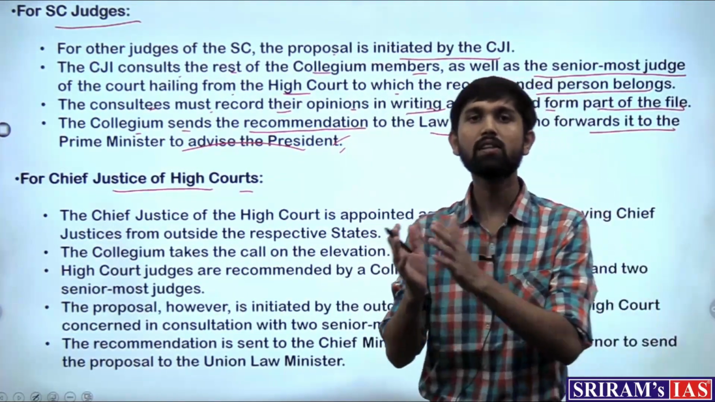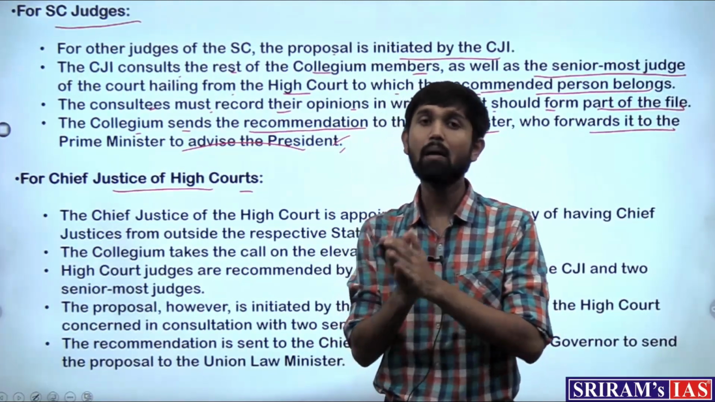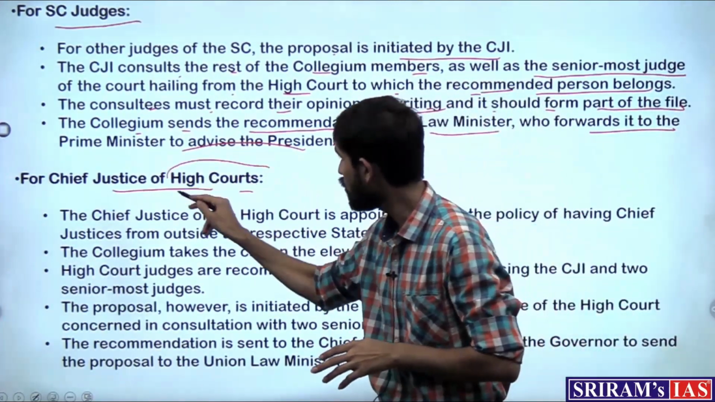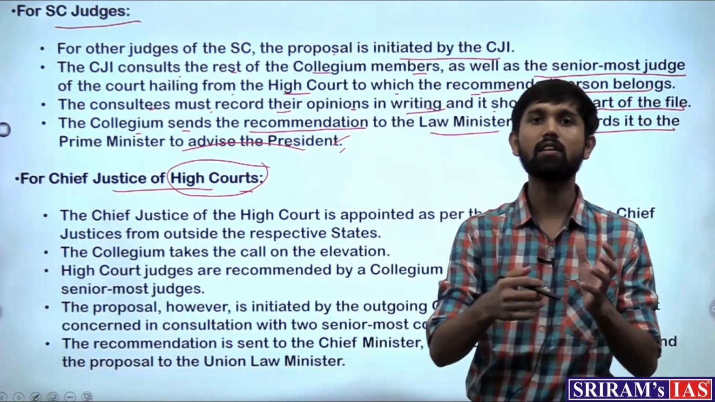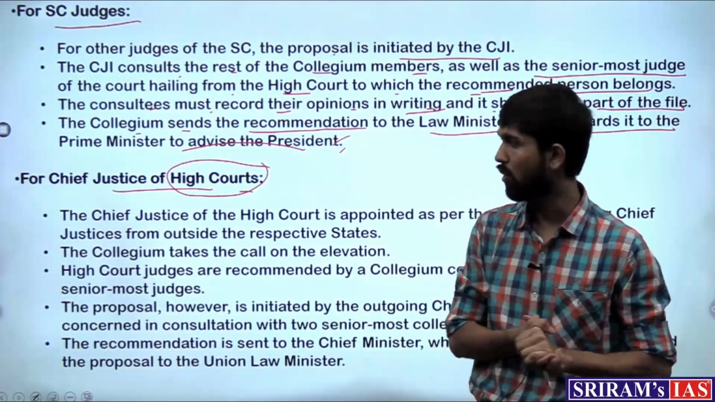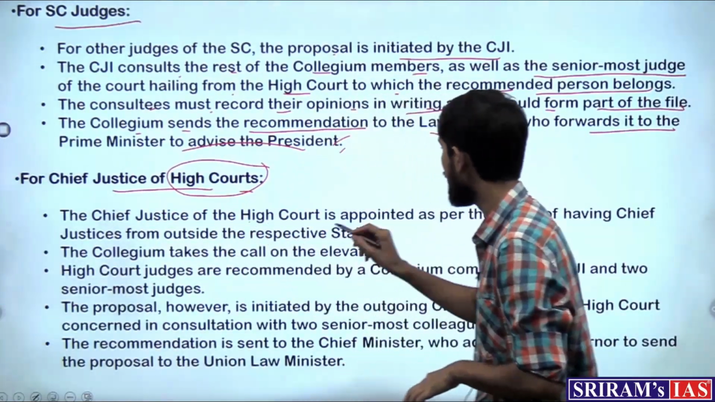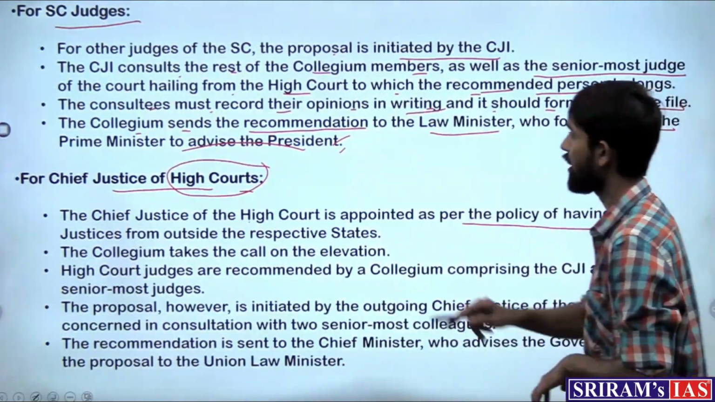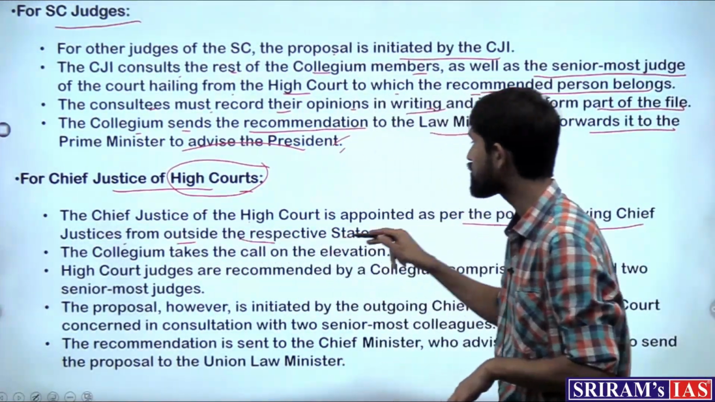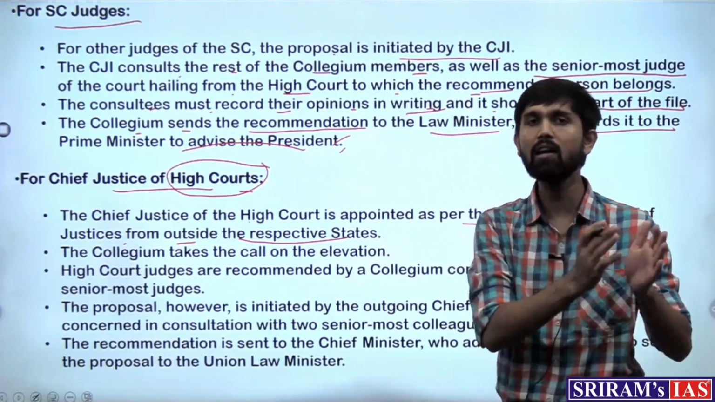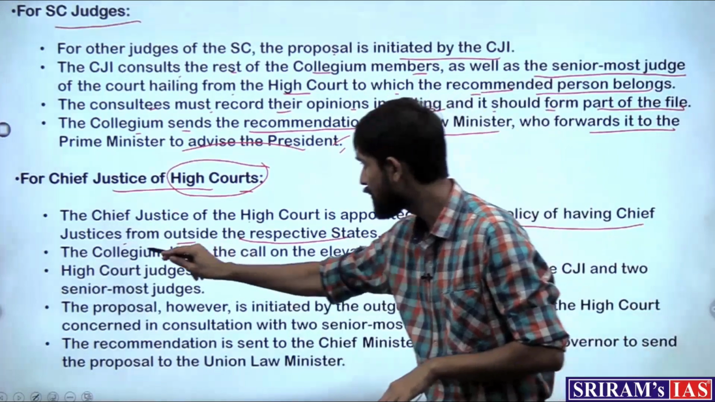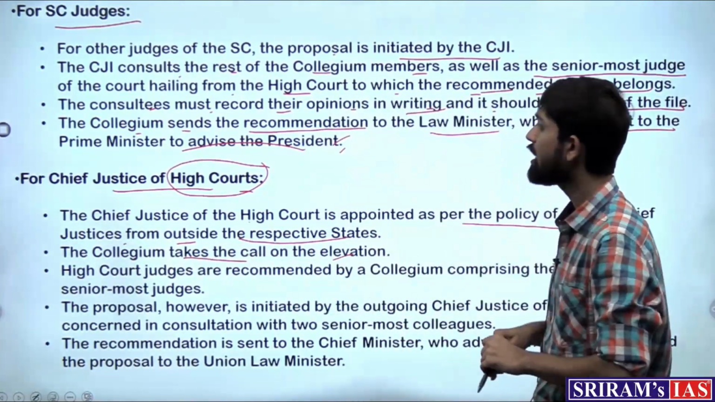In this as well, the collegium comes into practice, but since it is a state High Court, the role of the governor will come in and the consultation with the state government will also happen. So the Chief Justice of High Court is appointed as per the policy of having Chief Justices from outside the respective states. So generally the Chief Justices of High Court are kept from outside that state, and the collegium takes the call on the elevation.